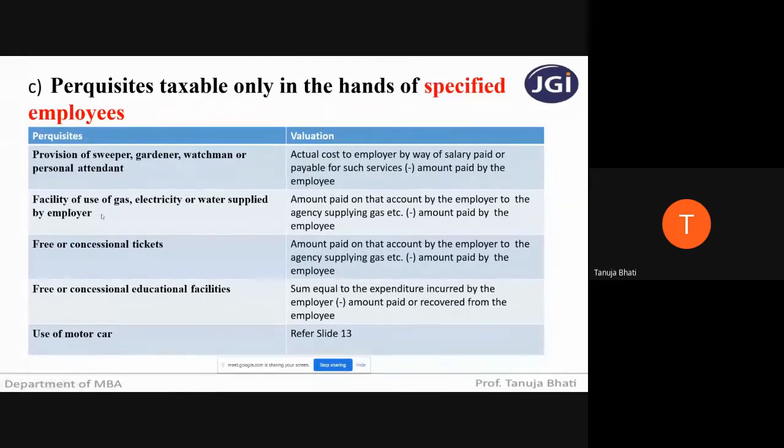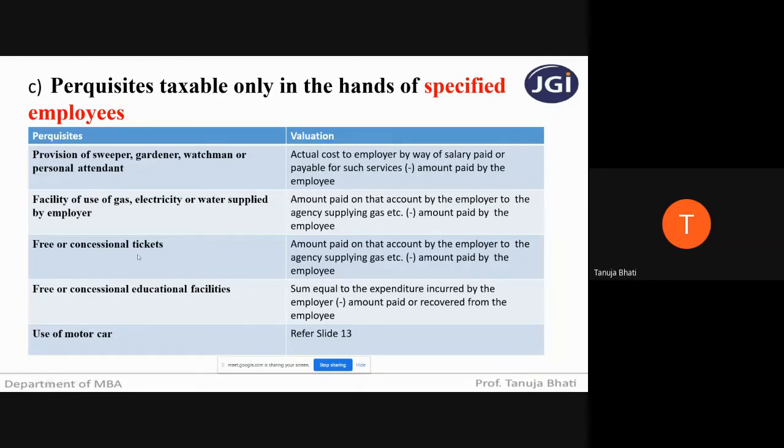Next, facility of use of gas, electricity, or water supplied by the employer. Suppose he is staying in an accommodation where gas has been provided. I'm a specified employee, and suppose cooking gas has been provided by the employer to me. The electricity bill is paid by the employer. Water is supplied by the employer. Then what is going to be the taxability of such perquisite? Again, the amount paid by the employer to the agency supplying gas, electricity, or water, minus the amount paid by the employee. Minus the amount paid by the employee will come only if the employee is giving something back to the employer. Otherwise, it will not come.